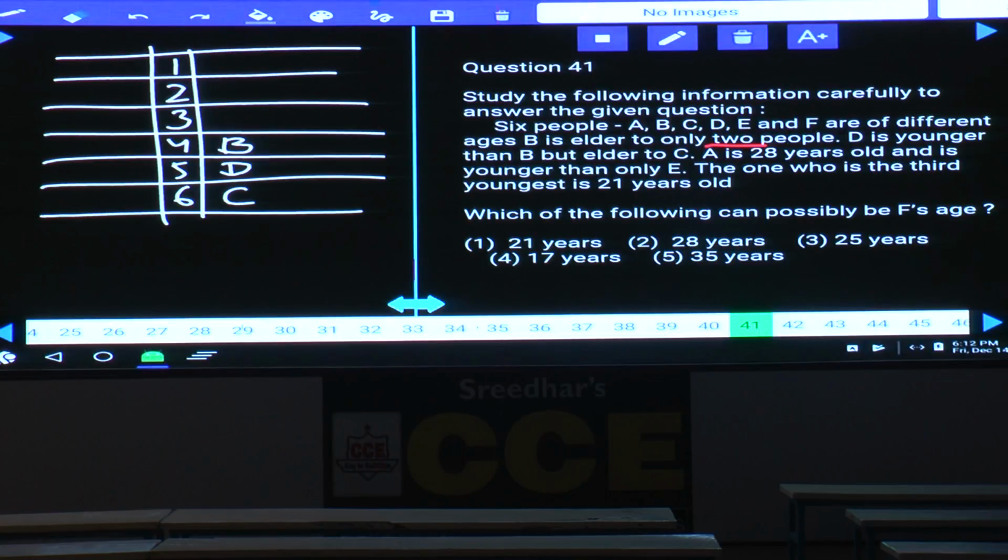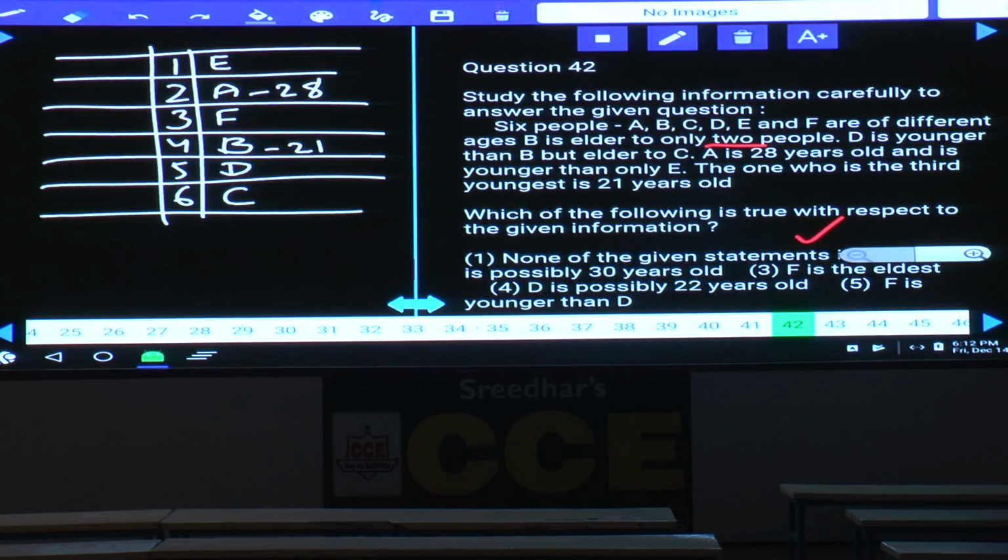Next one. A is 28 years old and is younger than only E. Now, A is younger than only E, hence A must be at the second place and E will be here, and who is the person left over here? F is the person left over. And the one who is third youngest is B and he is 21 years old. And which of the following can possibly be F's age? F is in between 21 and 28, that is choice 3, 25.